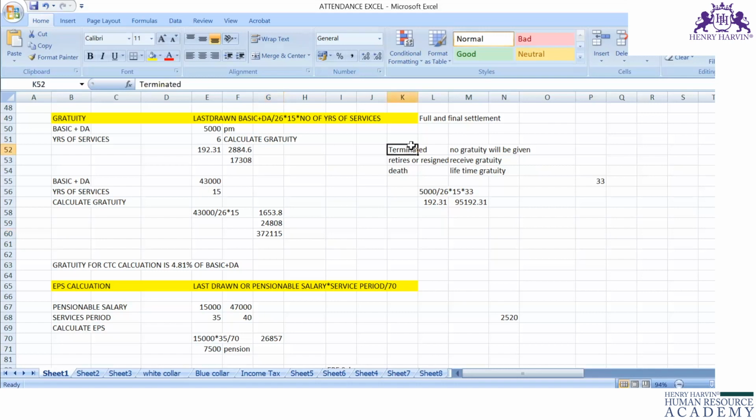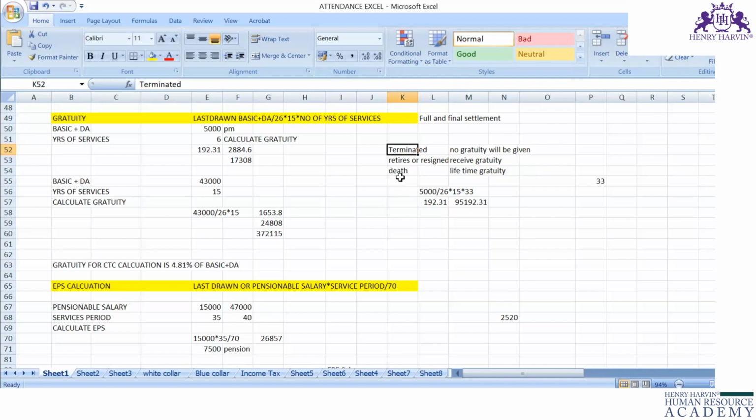If the employee is terminated from the organization, that employee is not eligible to get gratuity from the employer. The employee is eligible to get the gratuity from the organization if the employee retires or resigns from the organization or establishment.